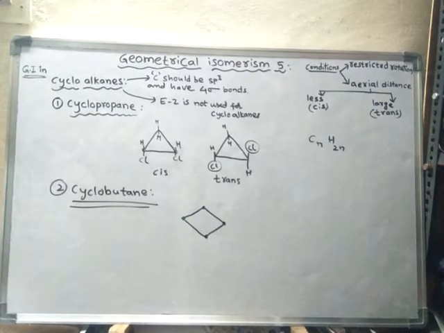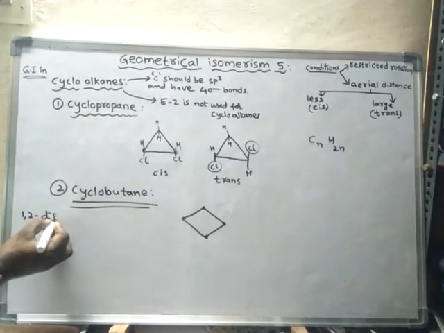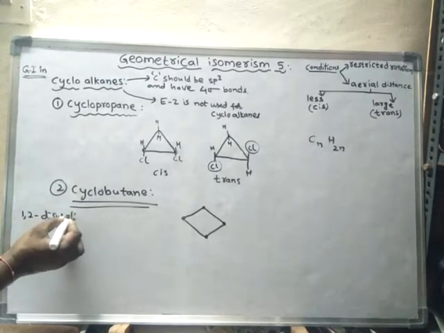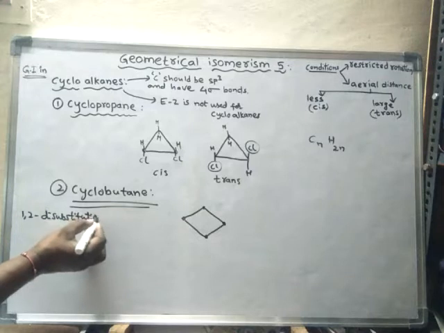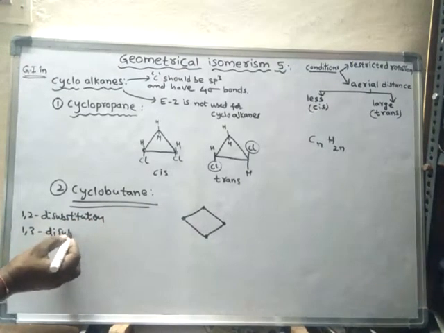So there are two chances here: 1,2 disubstitution and 1,3 disubstitution.